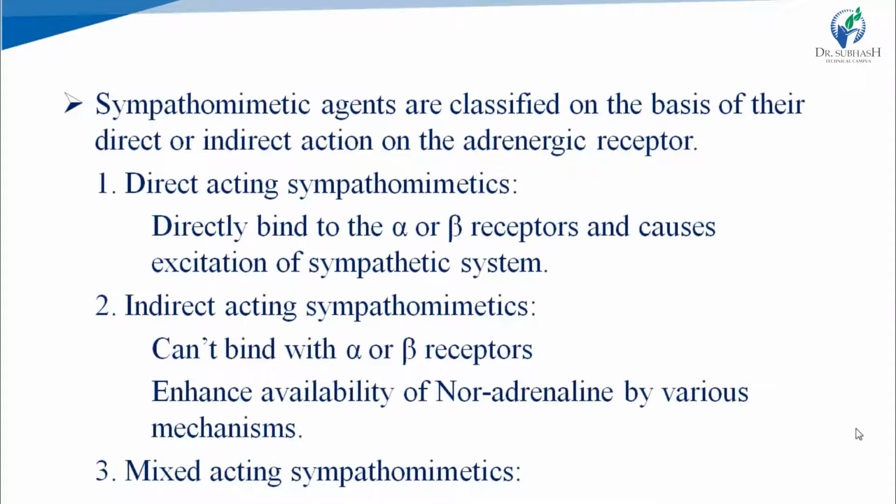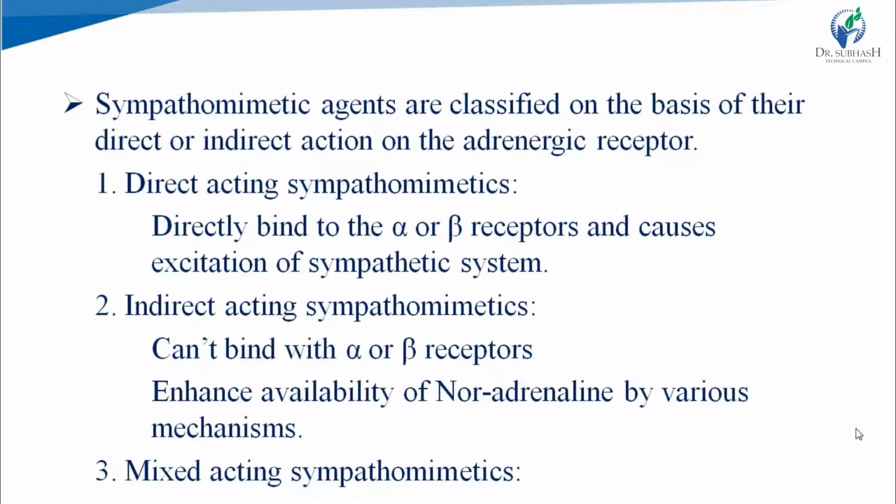The second class is indirectly acting sympathomimetics, and the third class is mixed acting sympathomimetics. They can produce a sympathomimetic effect either directly or indirectly. They can either bind with alpha and beta receptors, which means adrenergic receptors, or they can enhance the availability of noradrenaline by other mechanisms. These mechanisms in detail we will see in mechanism of action.